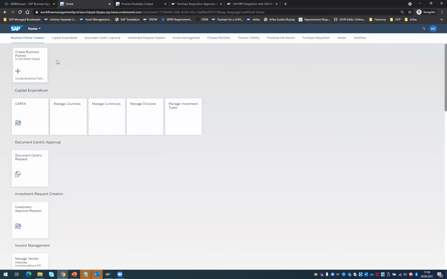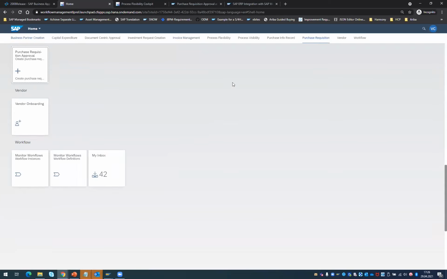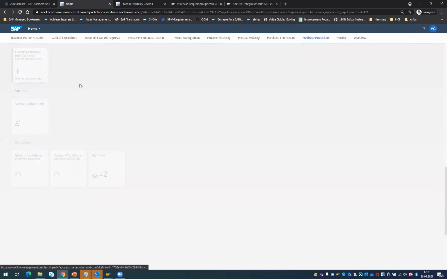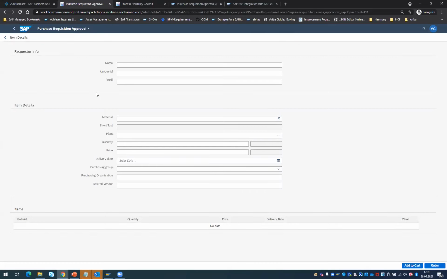Right? So typically, we are also providing you a standard UI which you can embed in your portal, where you could also trigger the purchase requisition through our standard application. So it is a kind of reference implementation which you could further enhance. For example, if I as a buyer want to really start a requisition, or I can also create this on behalf of a specific user, I can then trigger a purchase requisition through this application.